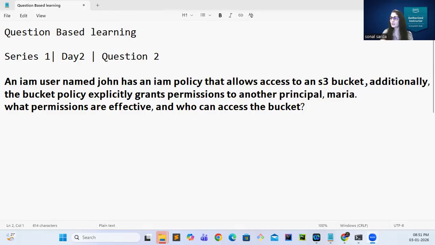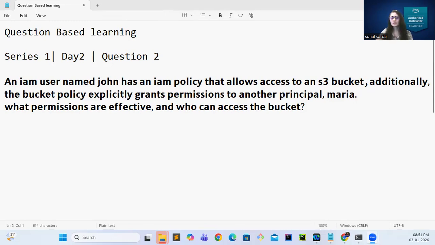In my question-based learning series, Day 2 question 2 states, an IAM user named John has an IAM policy that allows access to an S3 bucket. Additionally, the bucket policy explicitly grants permission to another principal, Maria. What permissions are effective and who can access the bucket?